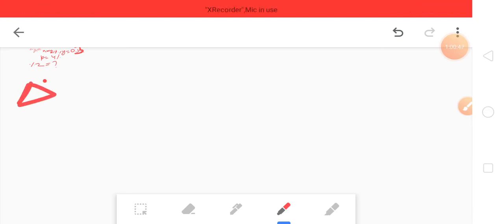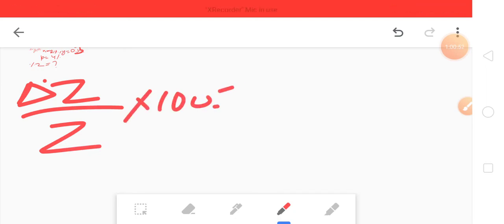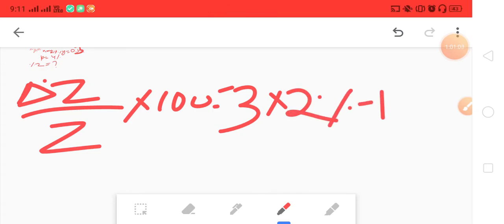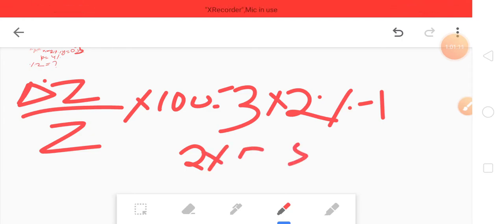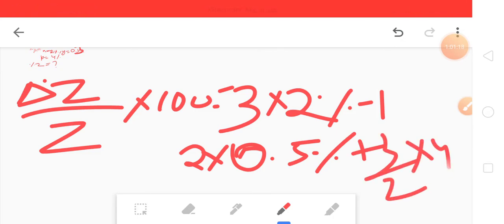Okay, so it's very simple. The first procedure you need to do is delta z by z into 100 equals 3 into, now see, why am I doing 3 here, because it's an exponent, that's a 3. We need to bring it over to multiply. So 3 into 2% plus 2 into 0.5% plus 3 by 2 into 4%, and we need to solve this.